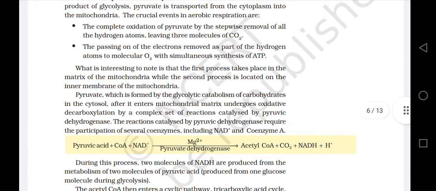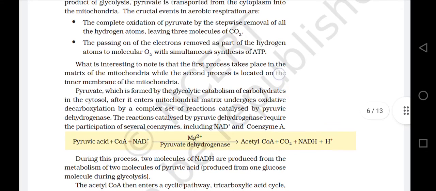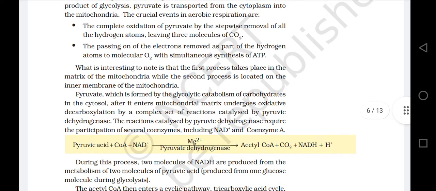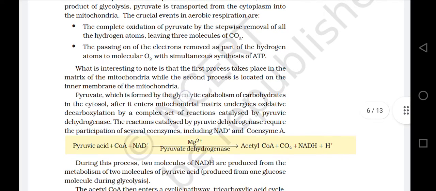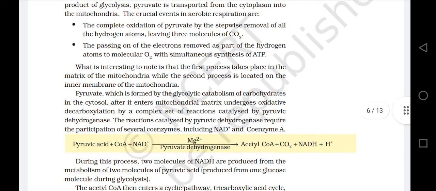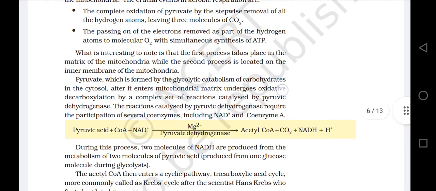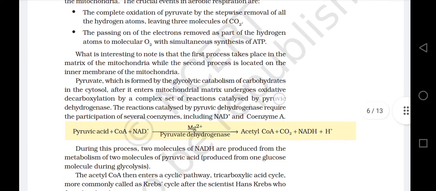What is interesting to note is that the first process takes place in the matrix of the mitochondria, while the second process is located on the inner membrane of the mitochondria. Pyruvate, which is formed by the glycolytic catabolism of carbohydrates in the cytosol, after it enters the mitochondrial matrix, undergoes oxidative decarboxylation by a complex set of reactions catalyzed by the pyruvic dehydrogenase.